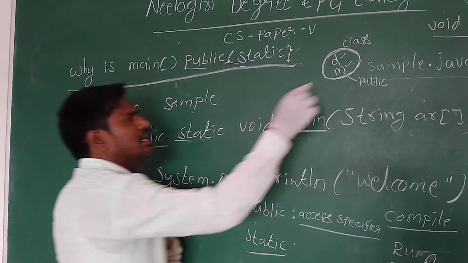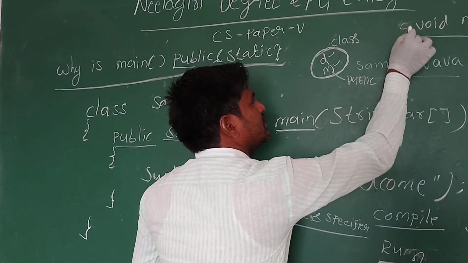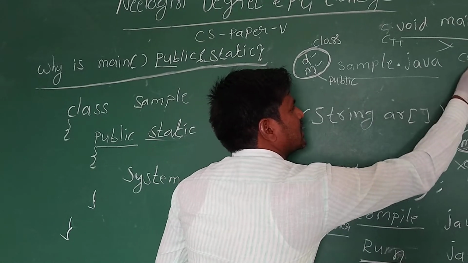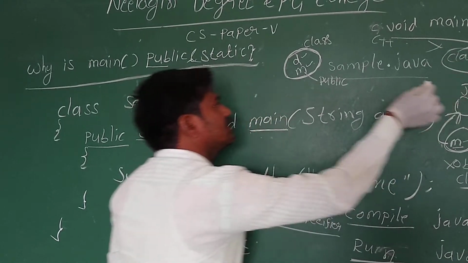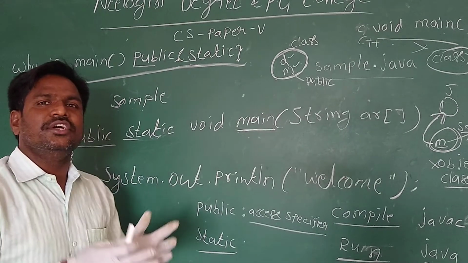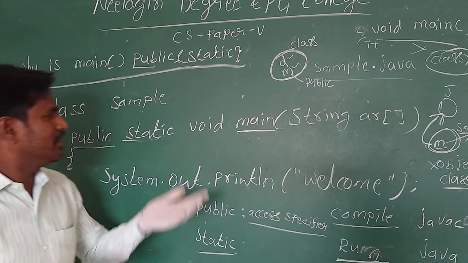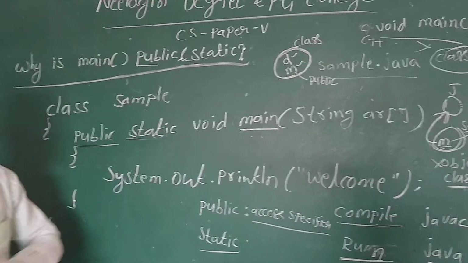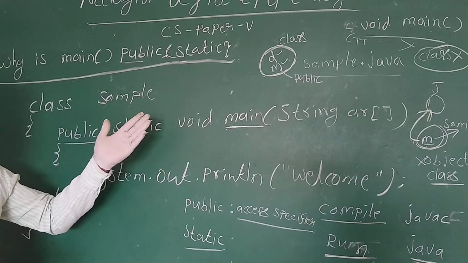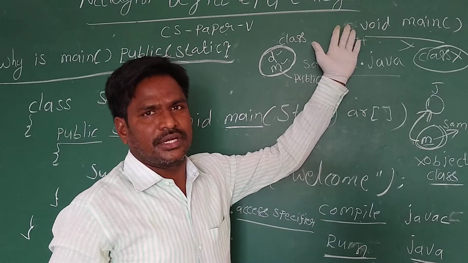Generally in C and C++, we have written the main function outside of the class. There is no concept of class, so there is no concept of encapsulation and no concept of hiding. There is no concept of private, public, protected. At that time, there is no need to declare public. There is also no concept of static, object and non-object members. So they automatically write void main without public static.